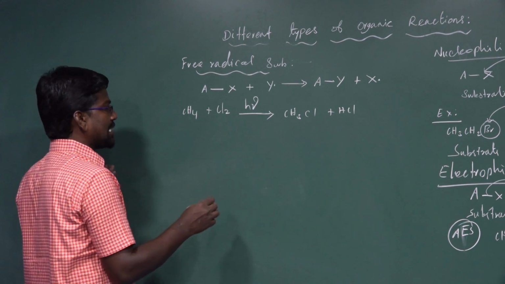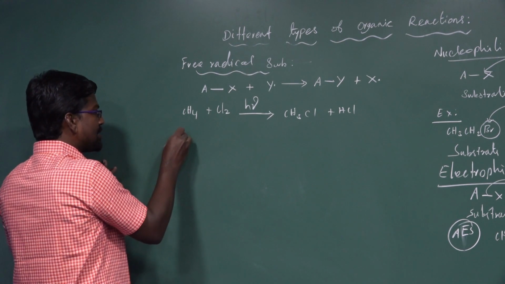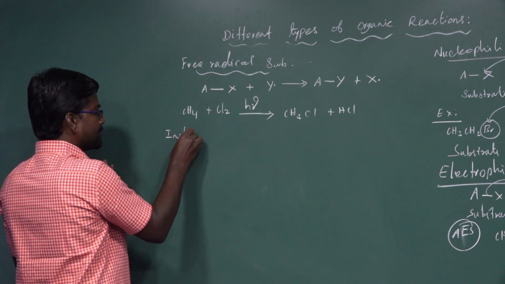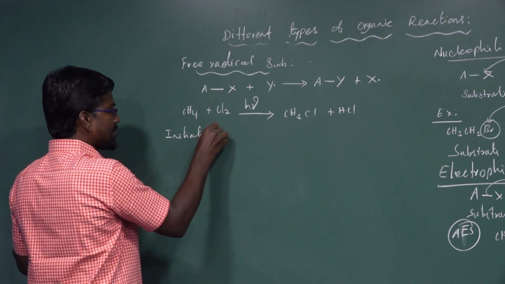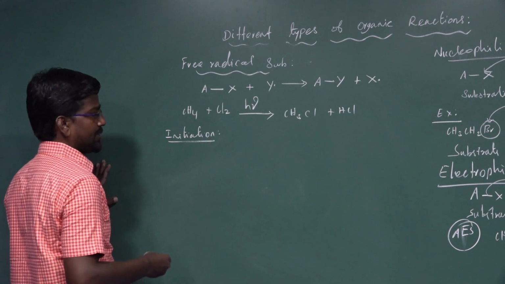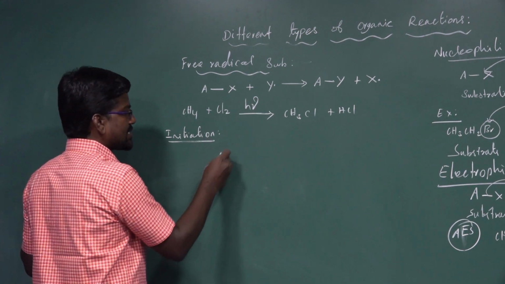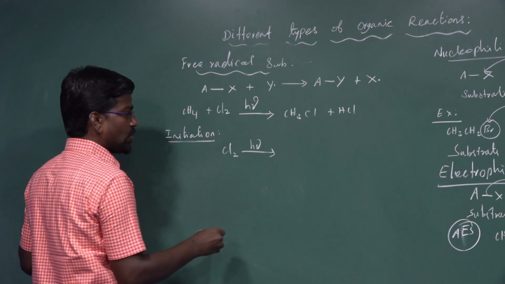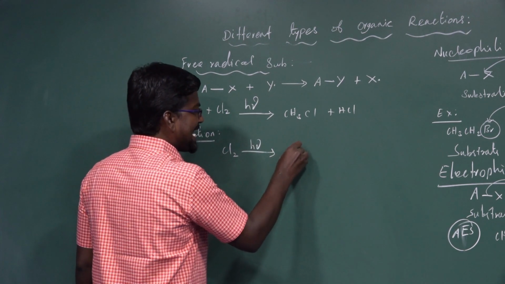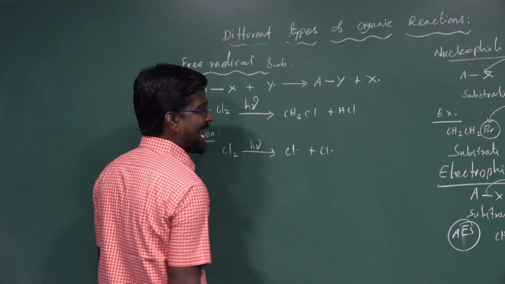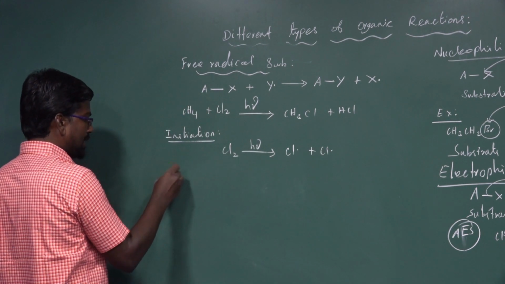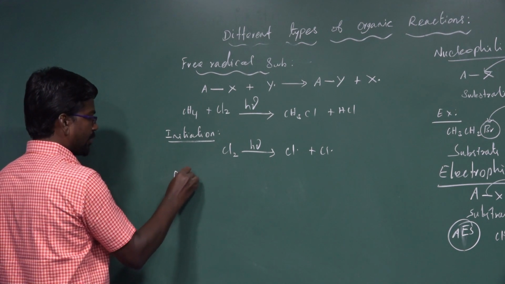The free radical substitution follows a three-step process. First one, initiation. In the initiation process, Cl2 dissociates in the presence of h nu to form Cl radicals. Two Cl radicals are formed. Next one, propagation.